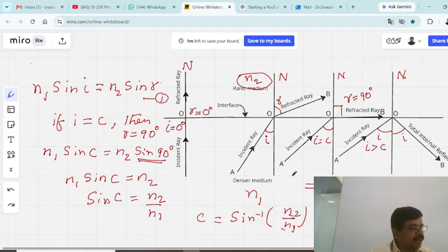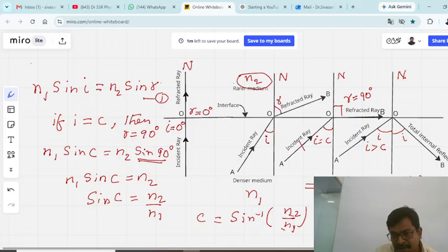Now we can work out some problems based on this, knowing the refractive index. Suppose the refractive index of the air, N2, is 1, and the refractive index of the denser medium, glass, is 1.5.